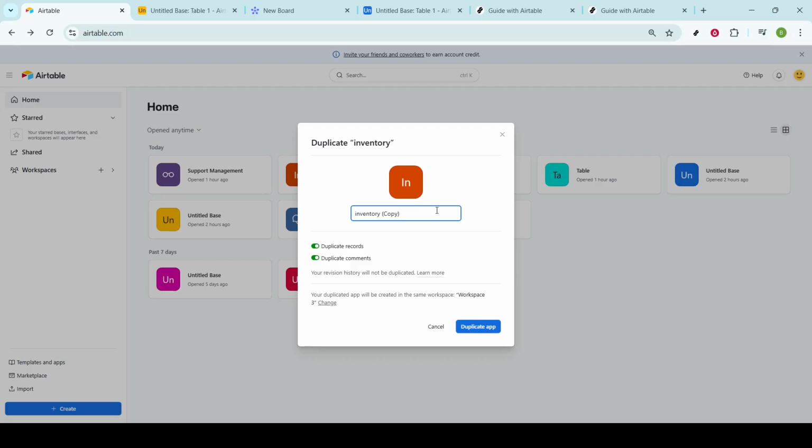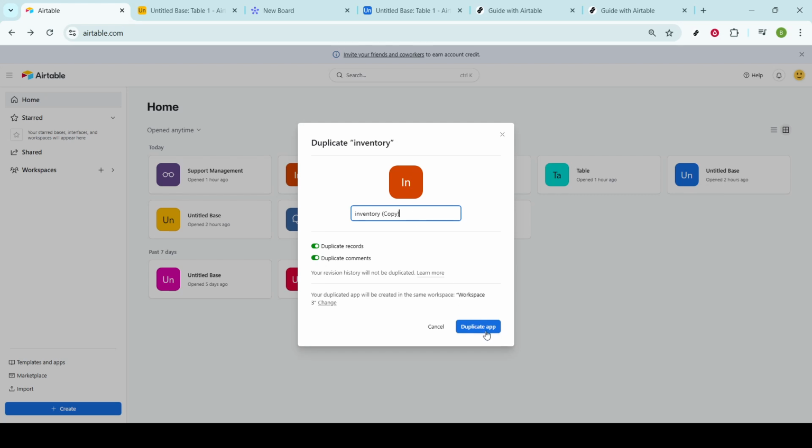Now that you've clicked Duplicate, you're presented with an option to rename your new duplicate. This step is key because naming your bases clearly and descriptively helps keep your projects organized and easier to navigate in the future. Take a moment to think of a name that will help you identify this duplicate easily. Finally, after you've decided on a name, click on Duplicate App to complete the process.